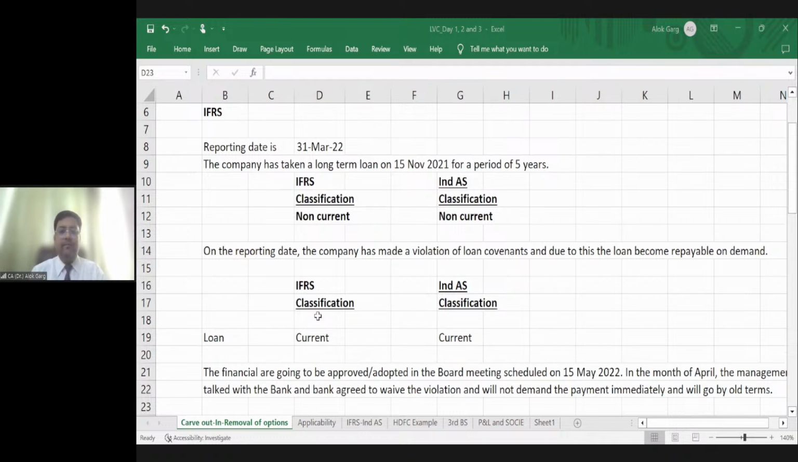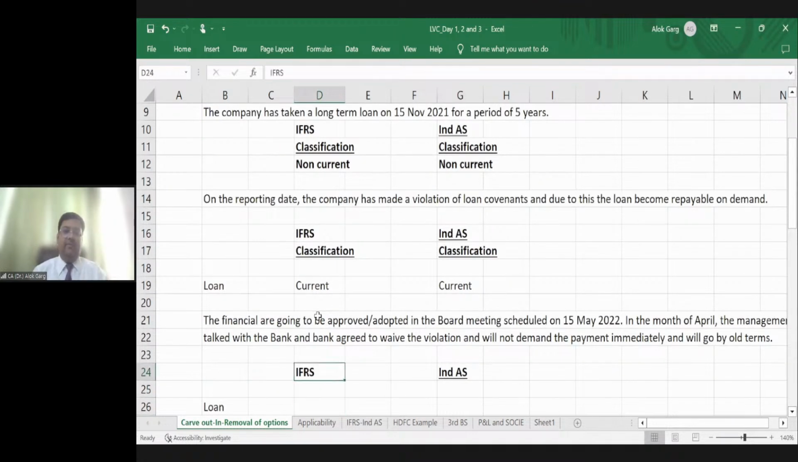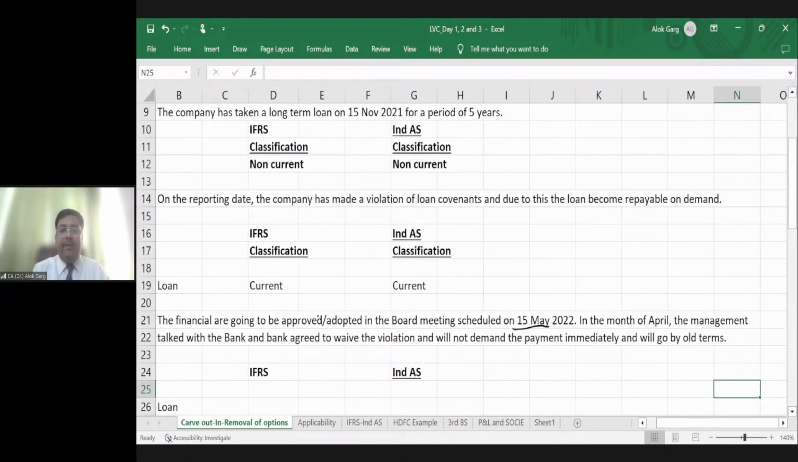Very good, Namrata. Now I am giving you more facts. The financials are going to be approved or adopted in the board meeting scheduled on 15th May 2022, right? In the month of April, these financial statements are going to be approved or adopted in the board meeting scheduled on 15th May 22. And you are aware that for a financial year, whenever the financial statements are prepared, they get adopted in the board meeting and approved in the board meeting. When it gets approved in the board meeting, then only this financial statement becomes public, right?